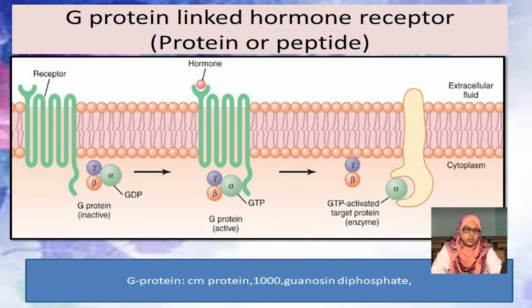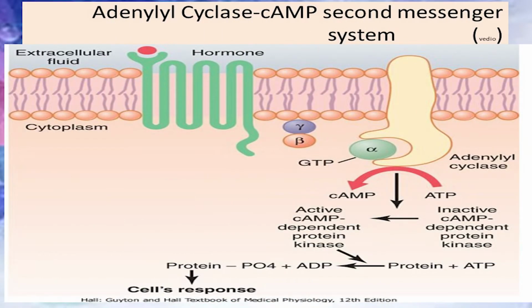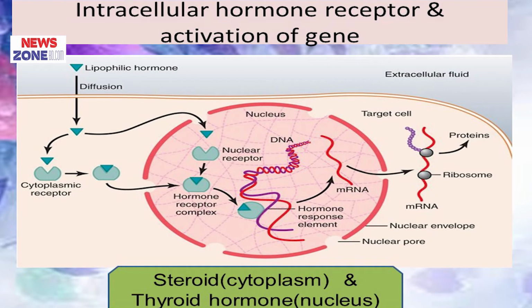This figure shows receptors present on the cell surface, that is the protein hormone receptor on the cell surface. The receptor can also be present in the cytoplasm and in the nucleus. We know the steroid hormone receptor is present in the cytoplasm and the thyroid hormone receptor is present in the nucleus. This figure shows the receptors.